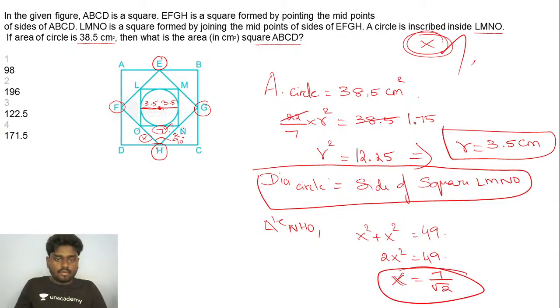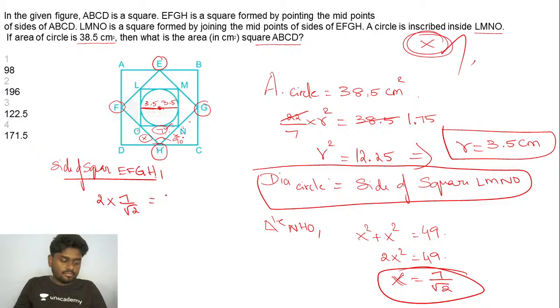Fine, so I've got this value, guys. If this is 7 by root 2, then this side will also be 7 by root 2. So 7 by root 2 plus 7 by root 2 will exactly give you the side of the square EFGH, which is going to be 2 times 7 by root 2. If you do, this is going to give you 7 root 2 centimeter.